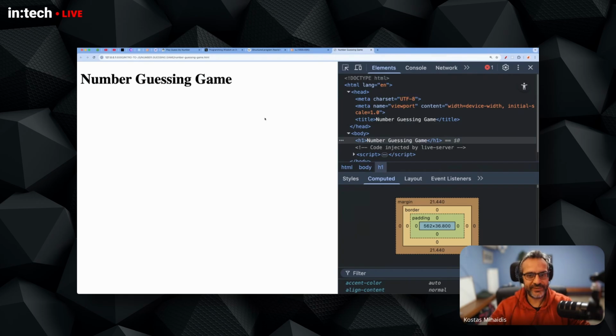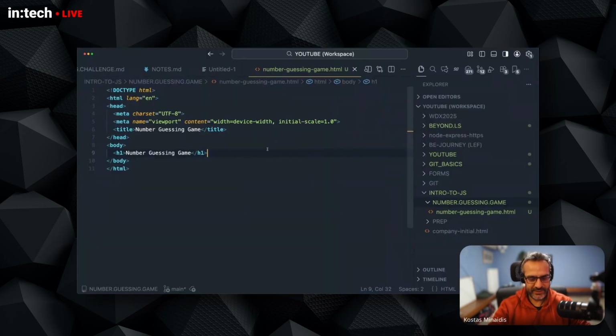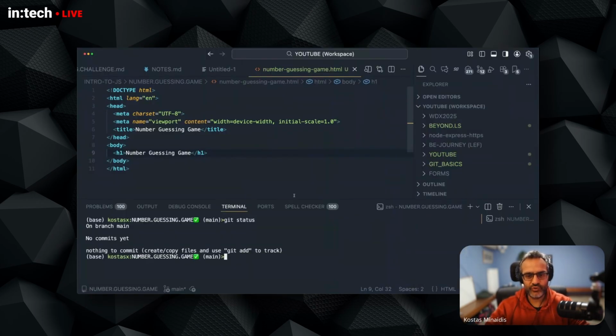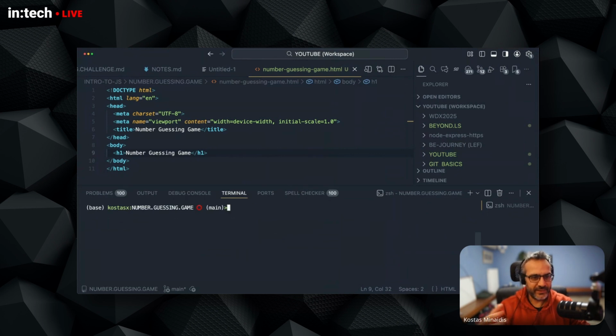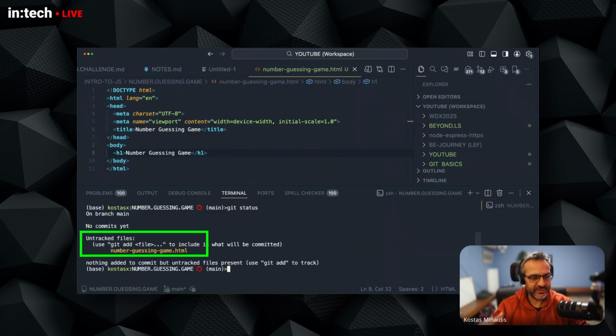I'm not going to start writing any other code. I'm just going to commit. I'm going to save these changes. I made an initial web page, so I'm going to write git status. I have an untracked file, this number guessing HTML that I just created. So let me save it.